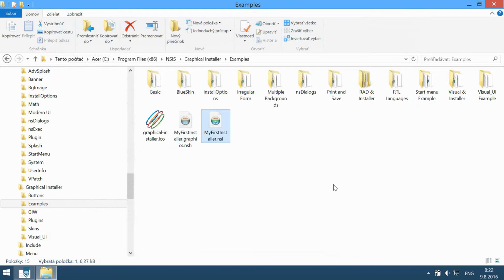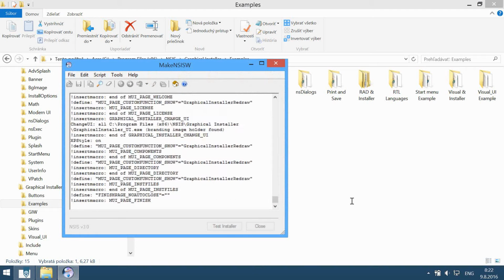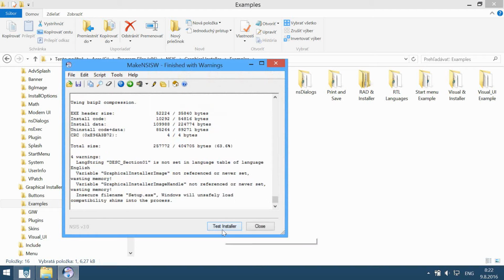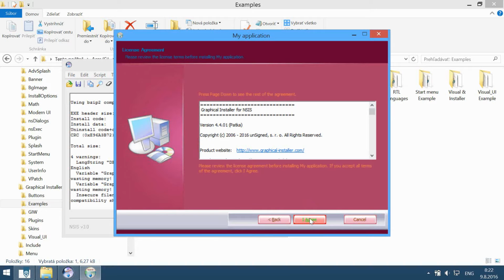Now let's compile the installer. Compile NSIS script, and we can test it. And here we go. This is our cool looking installer with custom design.